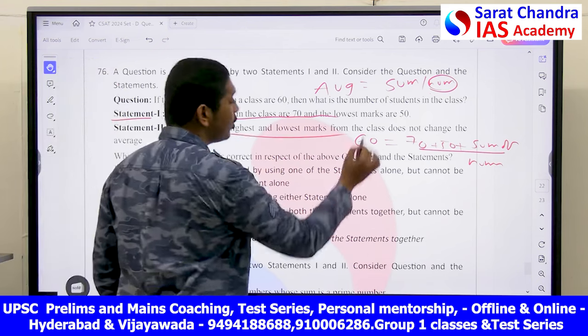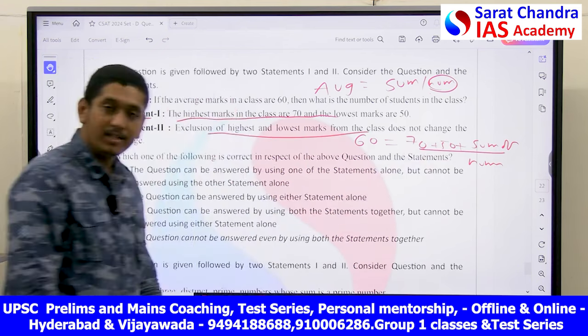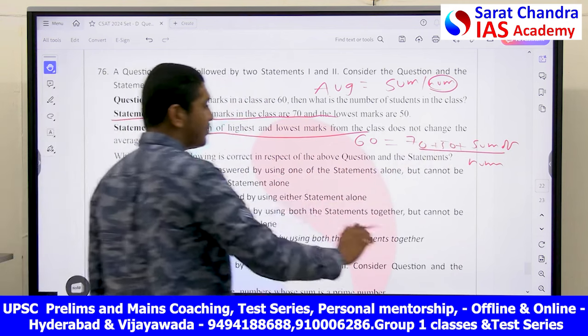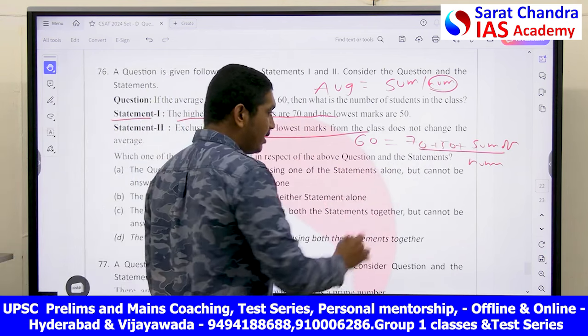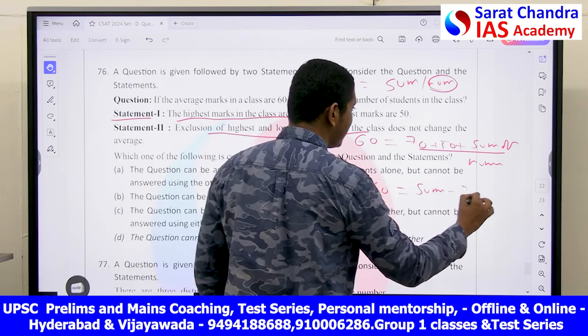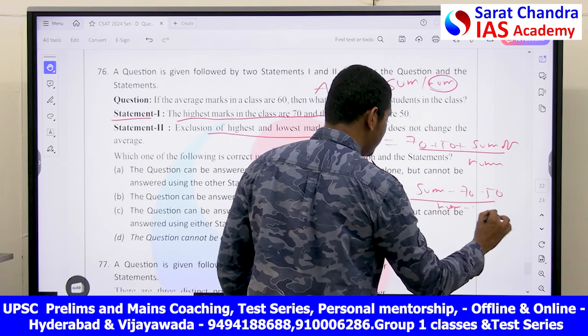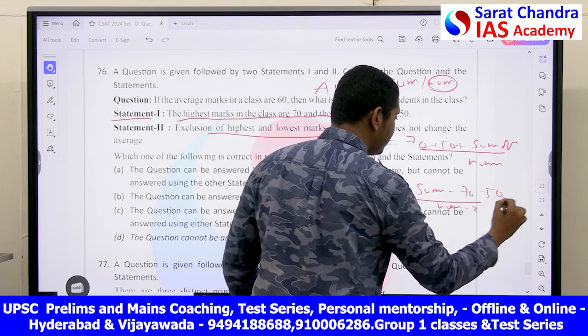Statement 2: exclusion of the highest and lowest marks. If I remove these two, the average does not change. If I subtract these two from the sum, that is 60 is equal to sum minus 70 minus 50 by number of students minus 2, that is equal to again 60.